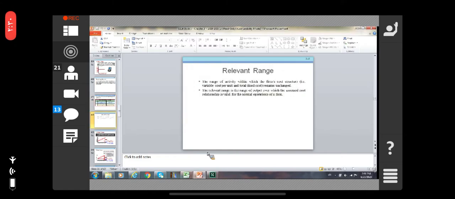Relevant range: the range of activity within which the firm's cost structure, that is variable cost per unit and the total fixed cost, remains unchanged. The relevant range is the range of output over which the assumed cost relationship is valid for the normal operations of a firm.